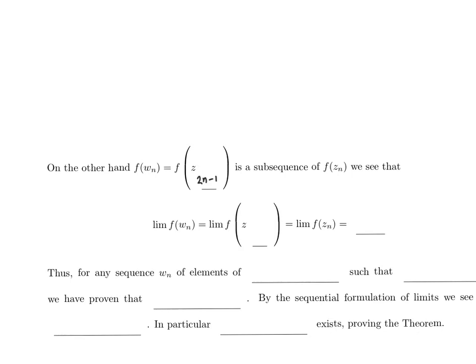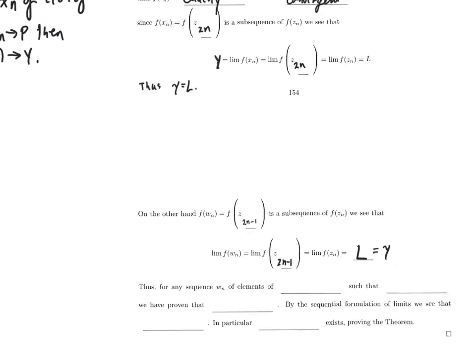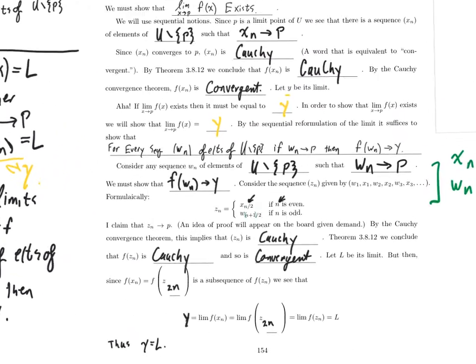So since this thing is a subsequence of f of z_n, we see that the limit of f of w_n is the same thing as the limit of f of z sub 2n minus 1. Well, that's a subsequence of f of z_n. The limit of f of z_n is L, which we've shown is the same as y. Hey, neat. We just showed that the limit of f of w_n is equal to y, and that should make us happy because, if you remember what the whole goal was,